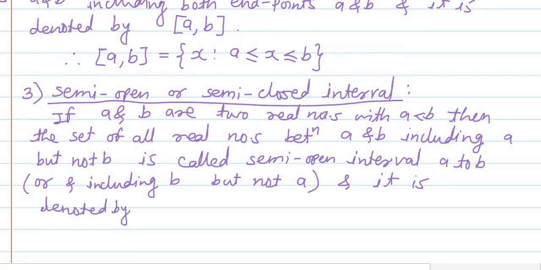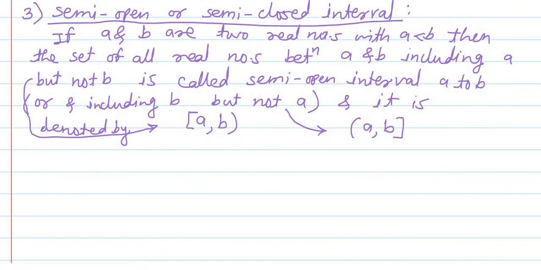so the first type of semi-open interval which we have discussed here will be denoted this way. It is closed from the left side and open from the right side, so it is a semi-closed interval A to B. And the second type of semi-open interval, which is open from the left side and closed from the right side, will be denoted by this notation. Like such we have semi-open or semi-closed intervals.